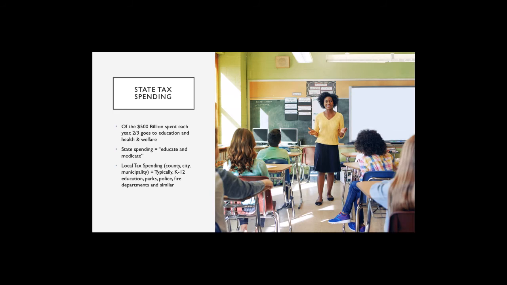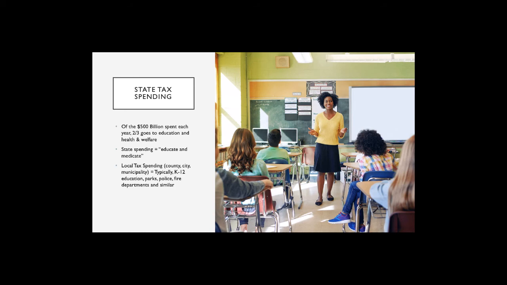Now, when we talk about state taxes, right, here in California, that's about $500 billion, okay? And 2/3 of it goes to education and health and welfare. And so when it comes to state spending, there's an old saying, what does the state spend money on? The state spends to educate and medicate. So that may be a catchy little slogan that helps you remind yourself. The state of California, where's all that money going? Educate and medicate.